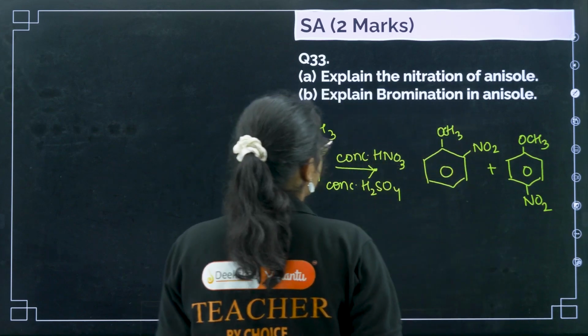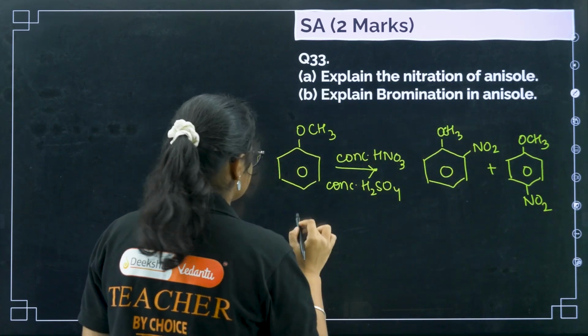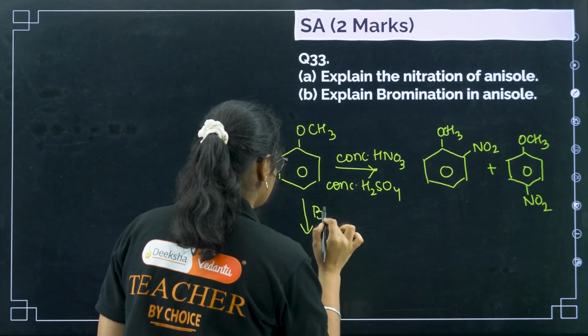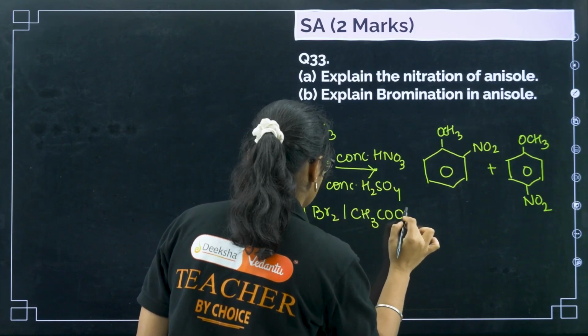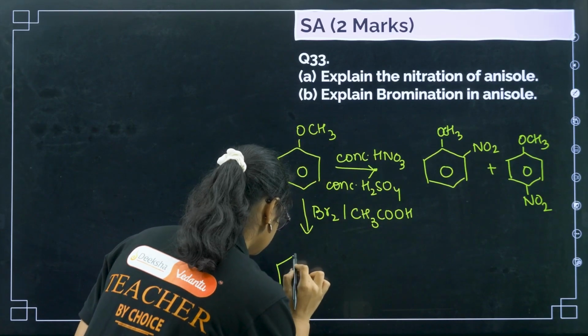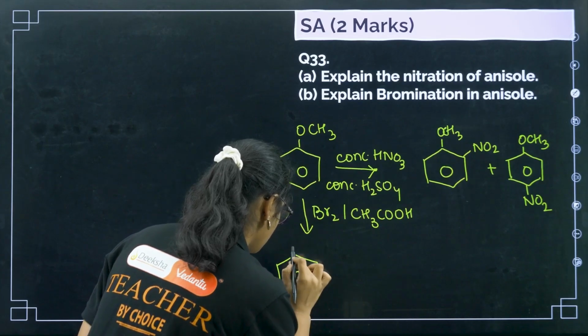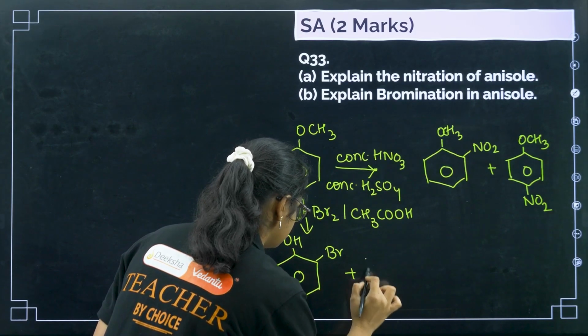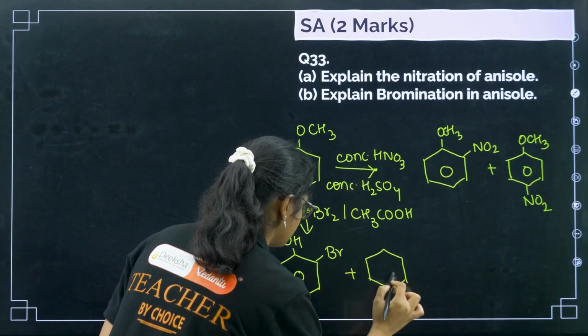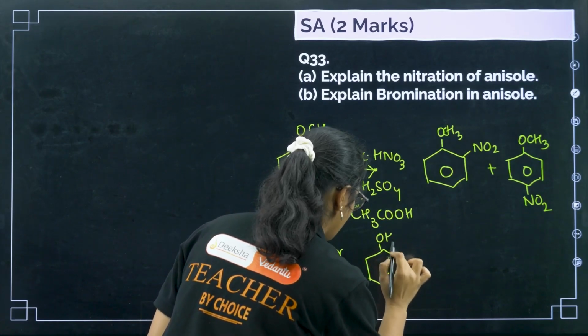Next you have bromination of anisole. For bromination, you take bromine with acetic acid. This one will give you OCH3 and Br, plus here you have OCH3 and Br.